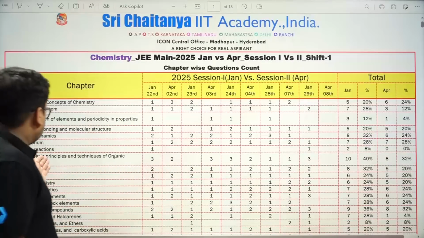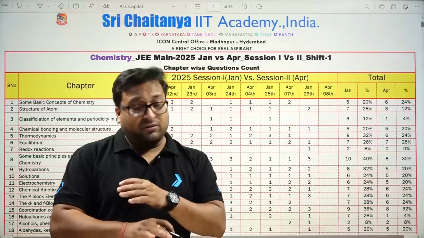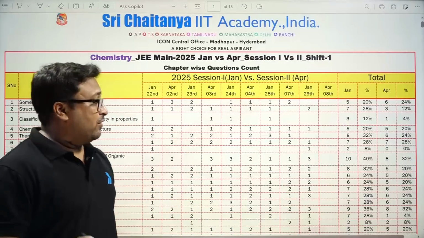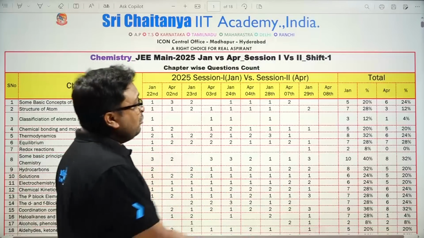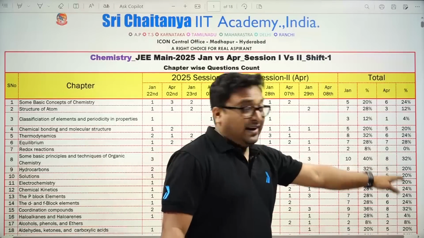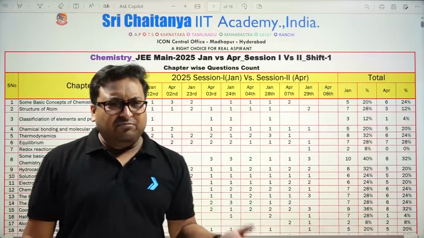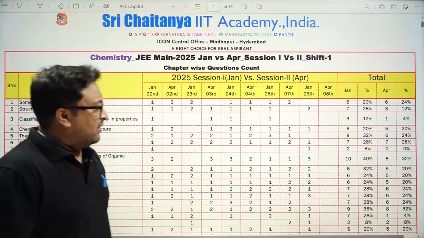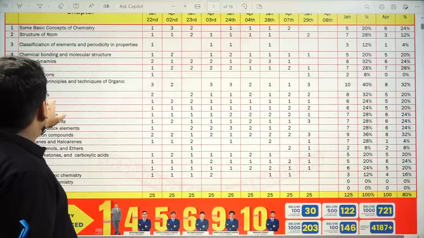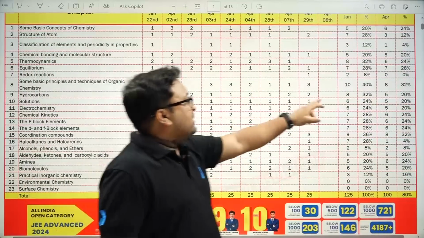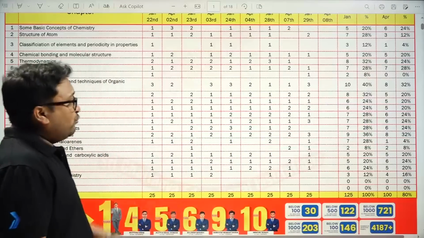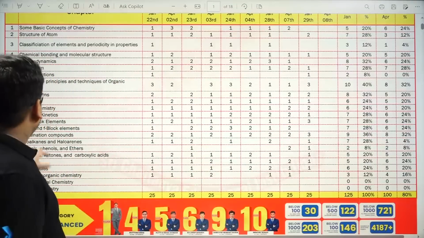Then some basic principles of organic chemistry, GOC, the high weighted chapter of January. The total number of questions was 10, but in April it was 8. So the weightage is almost the same, but 2 questions fewer than the January attempt. Then hydrocarbons, these chapters are very important. In January there were 8 questions and in April 5 questions, so the weightage is a little bit low.